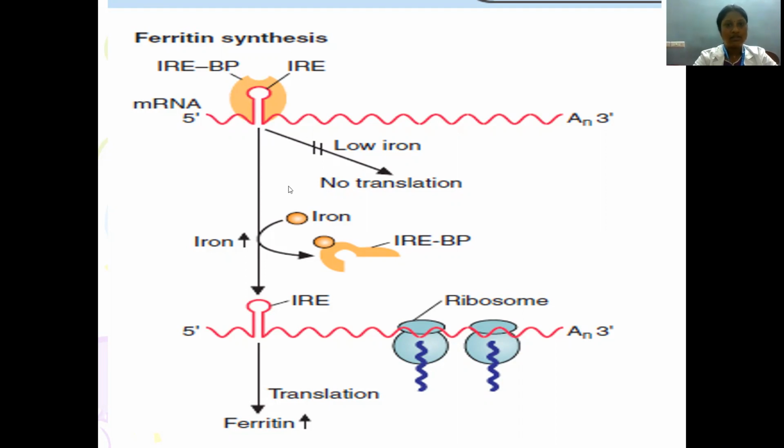Whenever there is low iron, we don't want iron to be stored as ferritin. We want the iron to be utilized. So what happens? Whenever there is low iron, there is no translation of ferritin protein happening. Hence, we can't store iron as ferritin. Whenever there is high iron in the circulation, this iron will go and bind with the iron response element binding protein and free the iron response element present in the mRNA end, enabling translation of ferritin protein.